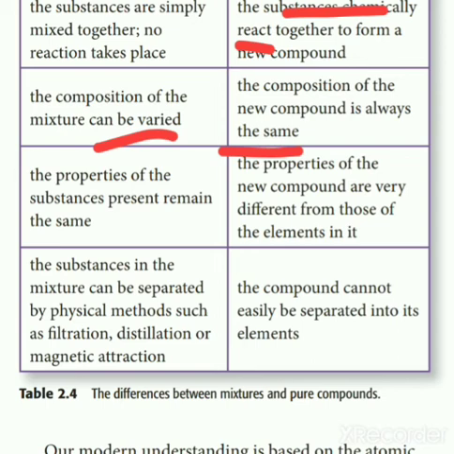The fourth and last difference is that the substances in a mixture can be separated by different physical methods such as distillation, filtration, and magnetic attraction, while you cannot separate the elements in compounds. Once they take the new chemical form, no changes are going to be made to them.